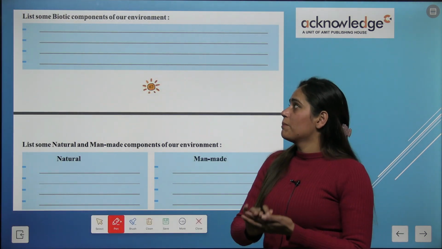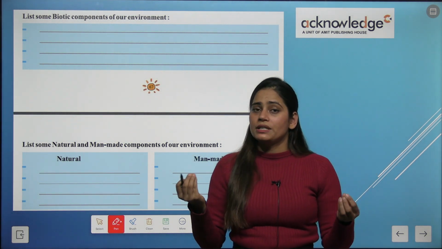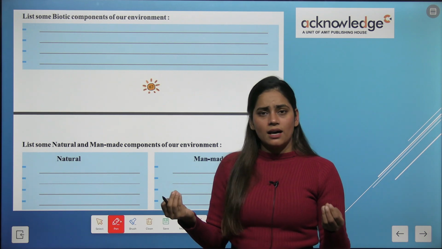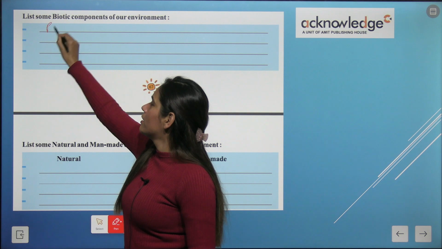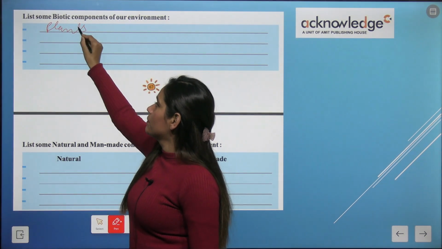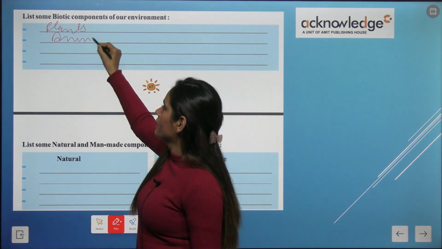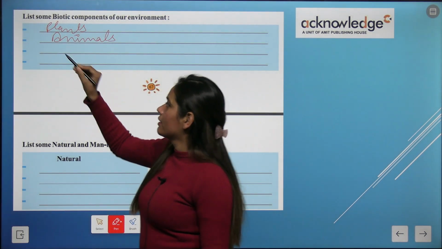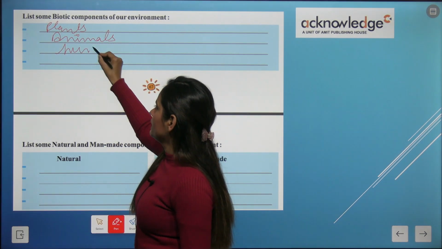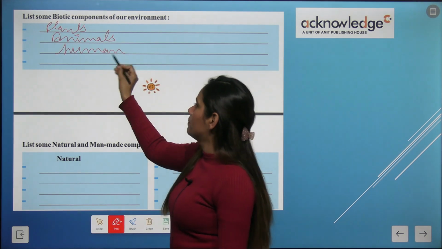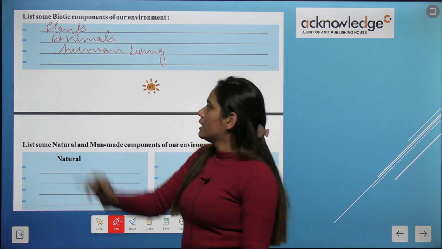Okay, now list some biotic components of our environment. And the biotic components are living things, and living things are like plants, and animals. Okay, and human beings. Okay, so these all are biotic components.